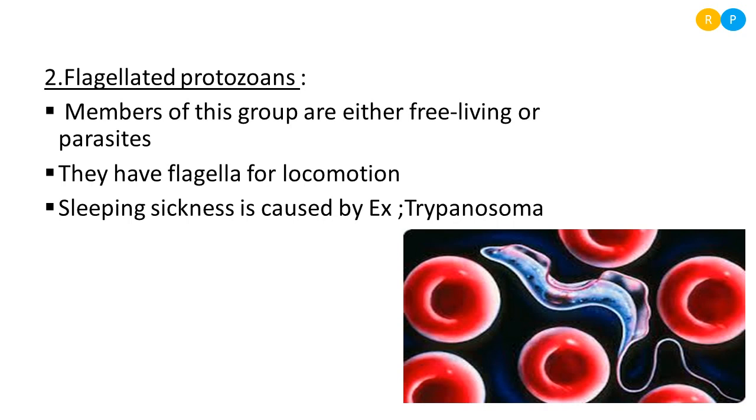When this organism enters, after a certain period of time it induces sleep. Repeatedly the person feels like sleeping. So this is responsible for causing one of the diseases called sleeping sickness in humans. So this is about flagellated protozoan consisting of flagella for locomotion.